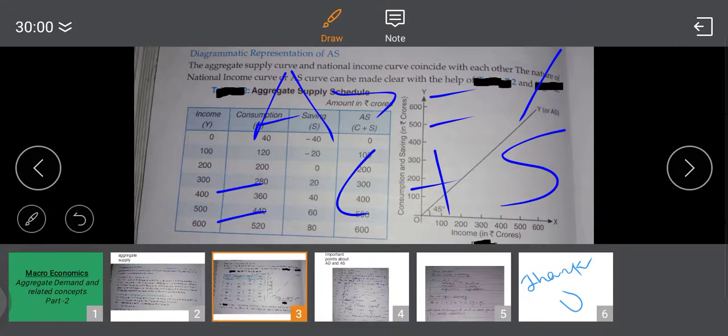AS is aggregate supply, national income: producers produce, and once produced it is supplied.